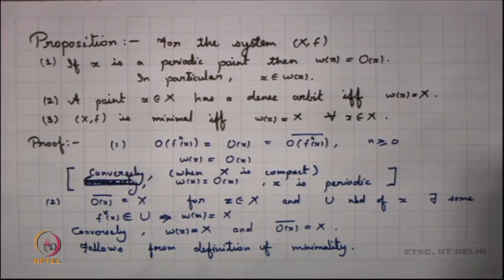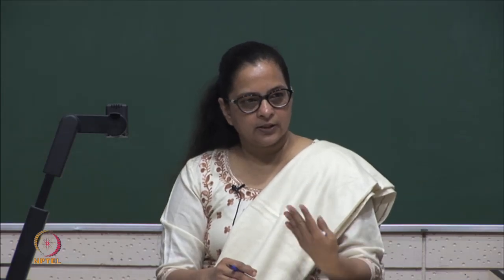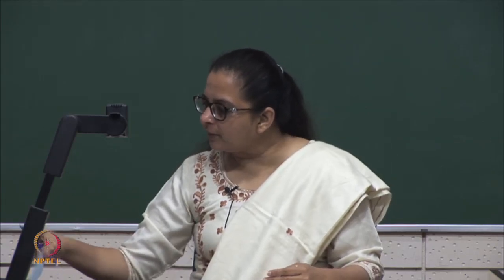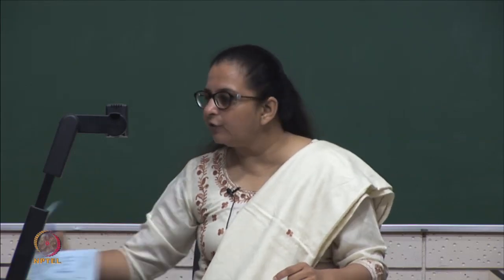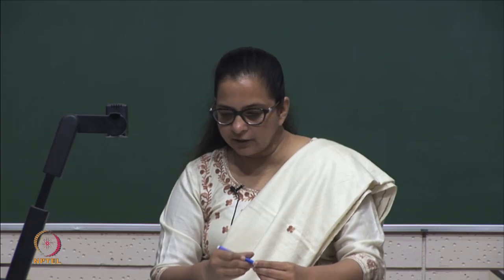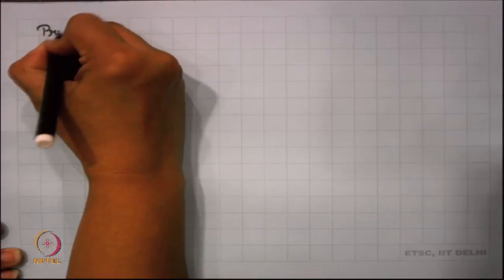Now, after making this observation, we can still make some more observations on the limit set. So, what do we know about the limit set? We know that the limit set is the orbit of X when X is a periodic point. We know that if the point X has a dense orbit, then the limit set is whole of X, and for minimal sets every point has its limit set which is whole of X. We also know the characterization of limit set. So, let us now look into what exactly we mean by a limit set. So, we start looking into this particular proposition here.